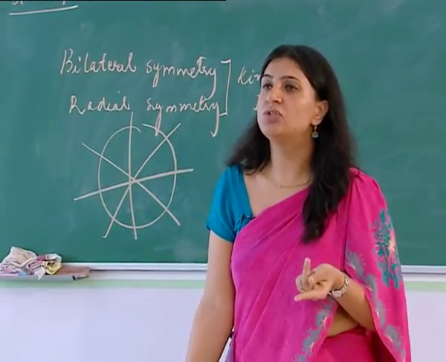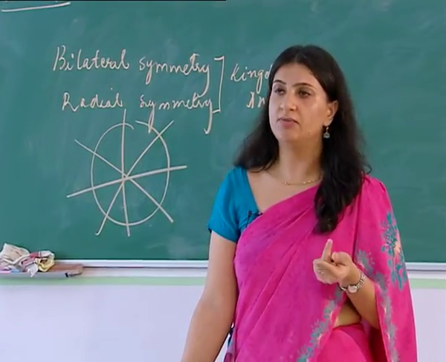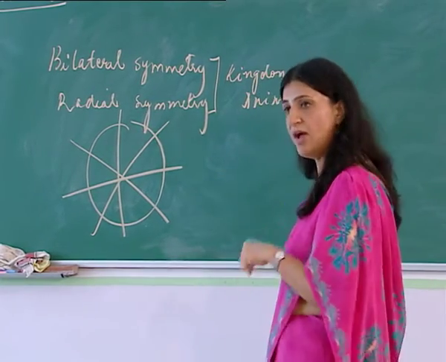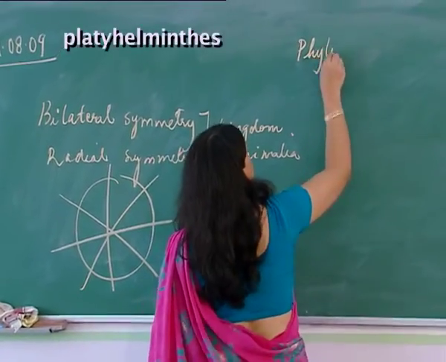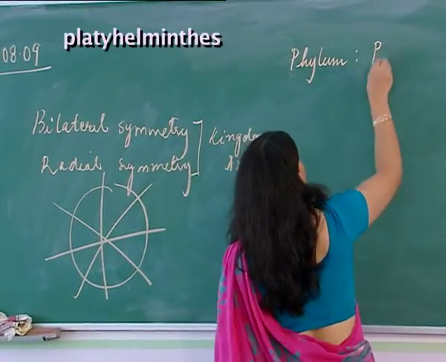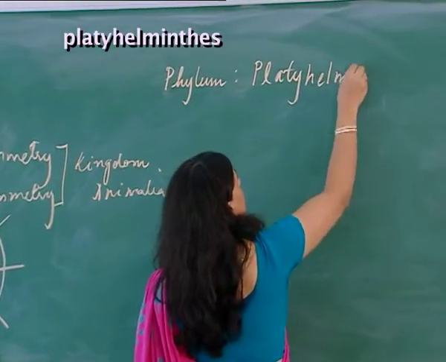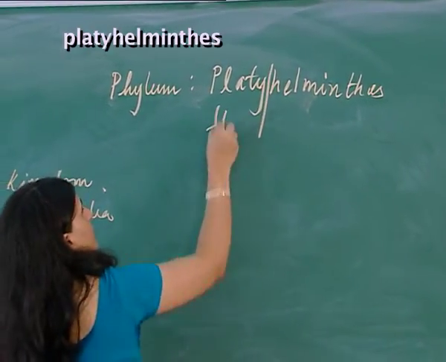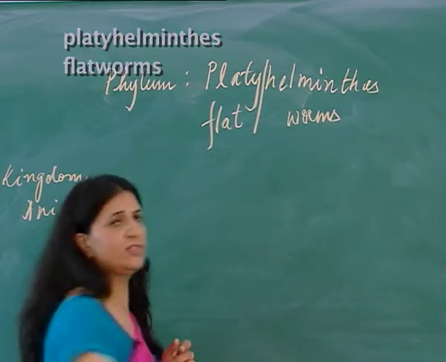In continuation to the two phylums that we have done already in kingdom Animalia, Porifera and Coelenterata, we begin with another phylum, which is phylum Platyhelminthes. Platy is a Latin word which means flat. So this phylum includes flatworms.